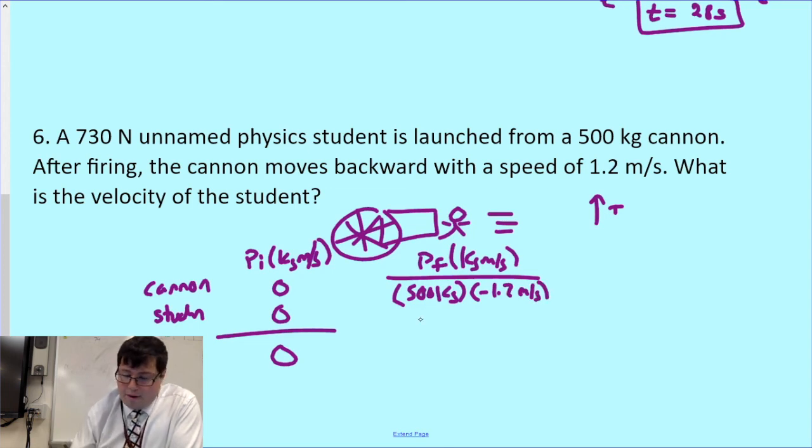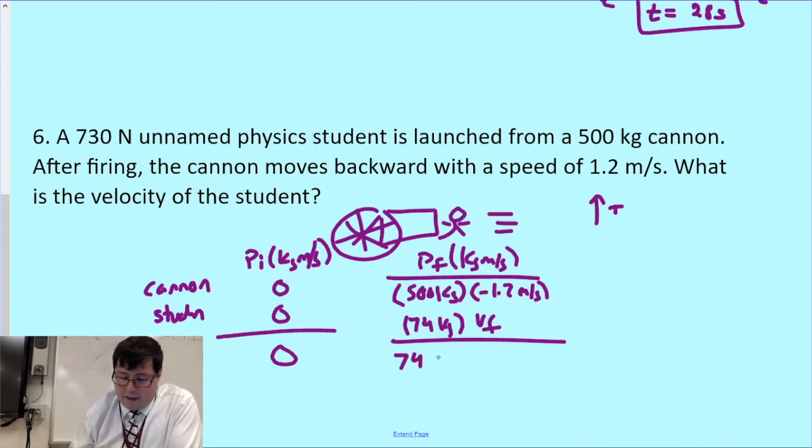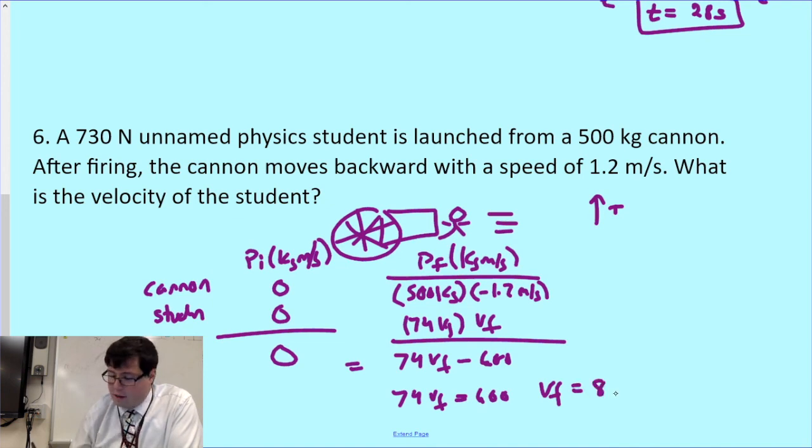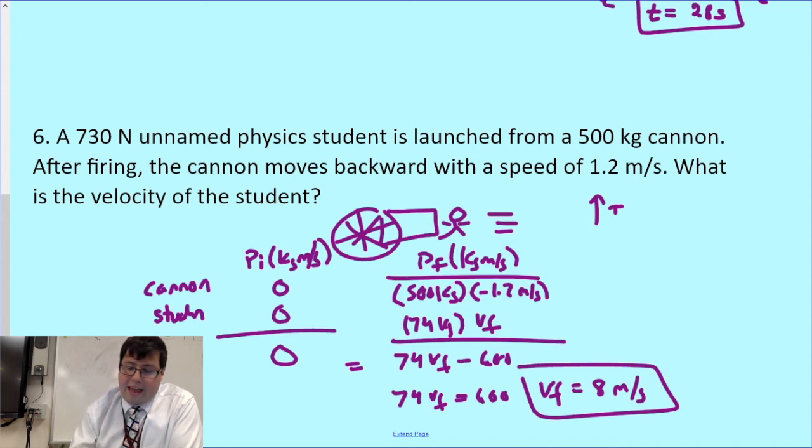The student then has a weight of 730, so the mass is 74 kilograms. We don't know our final velocity. Now, setting this up here, it looks like I have 74 VF minus 600, just from the minus sign there. That equals 0. So 74 VF equals 600. My final velocity should be 8 meters per second. It's positive because the cannon was moving backward. You could have set it up another way. You would just get a negative answer there.